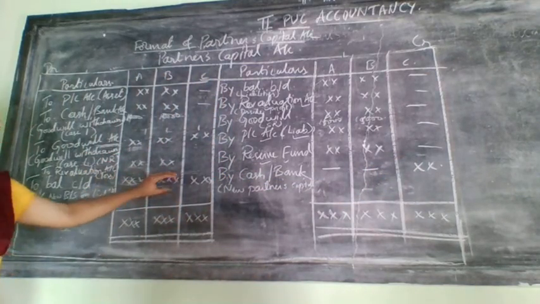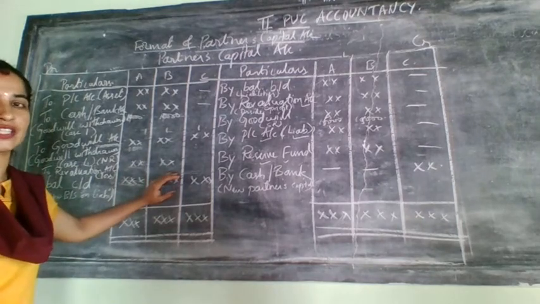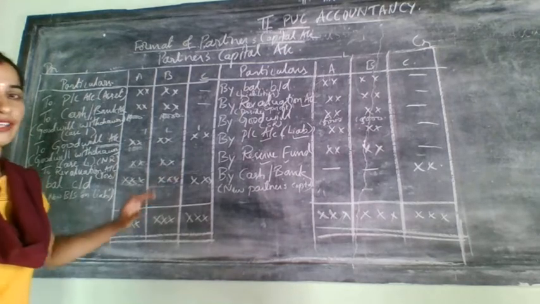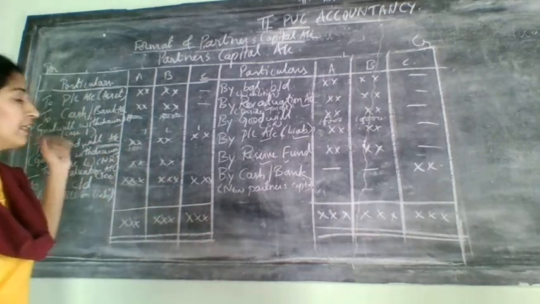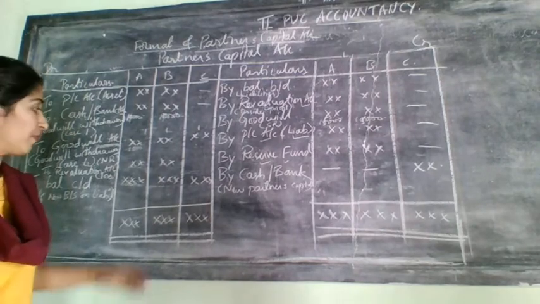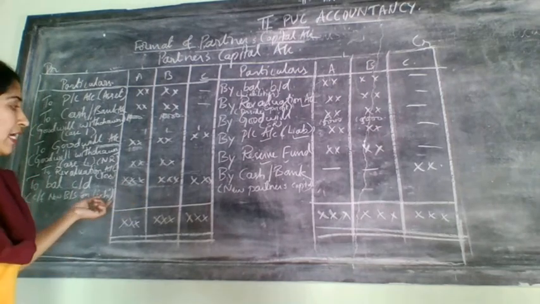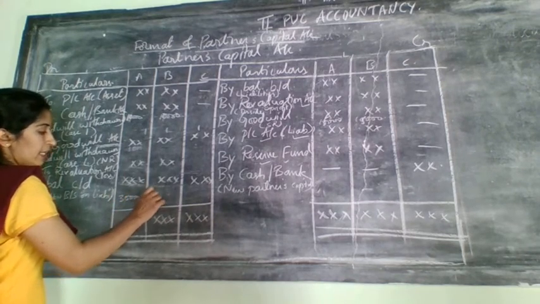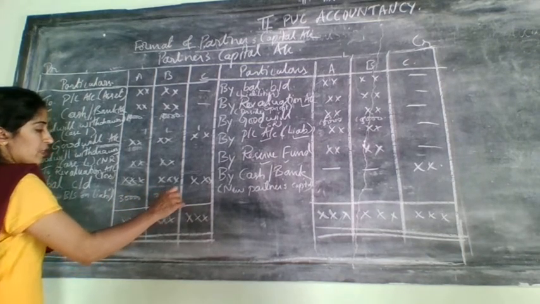So the balance carried down will be fixed first. First, the old partners should fix how much they need to adjust, and if there is an excess amount, then that partner can withdraw. For example, A's adjusted balance carried down will come to 30,000, and B's will come to 20,000.